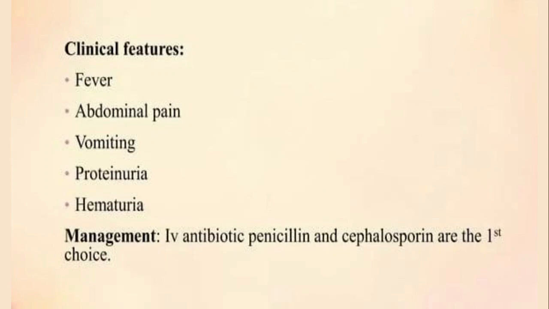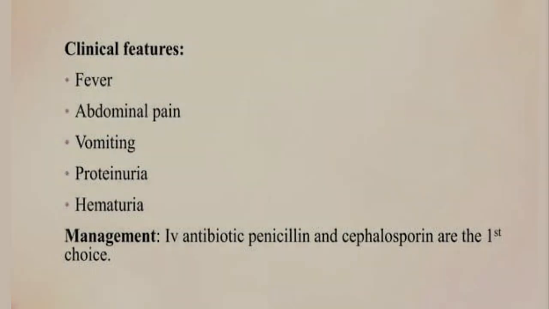Clinical features you can see are fever, abdominal pain, vomiting, proteinuria, and hematuria. These are some common signs and symptoms you can see easily in kidney failure patients. Now, how can we manage? IV, which means intravenous, antibiotic penicillin you can give to a patient, and cephalosporins are the first line of choice of drug for treating the UTI or infection in your kidneys.